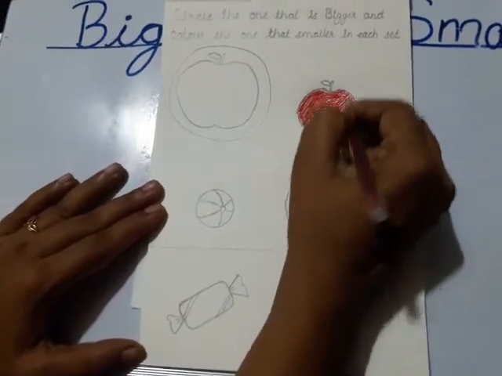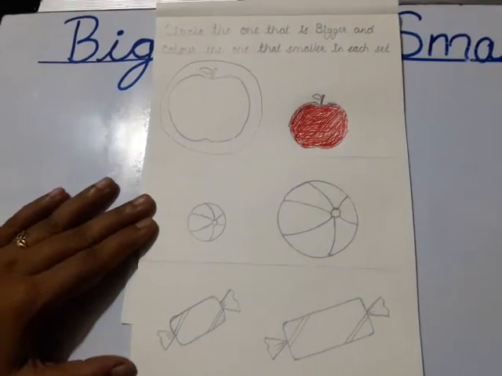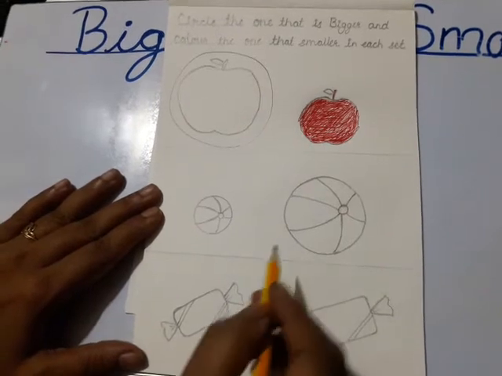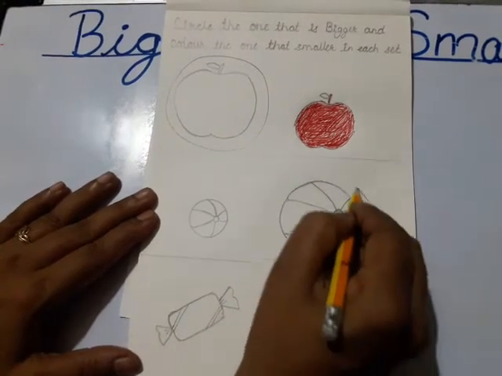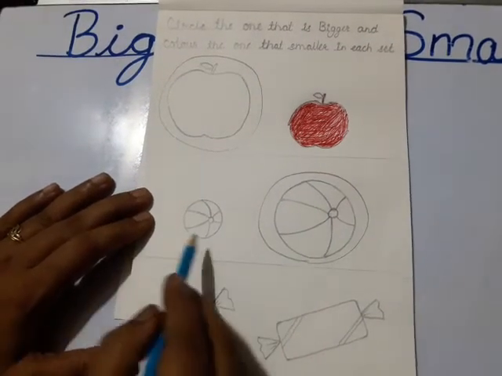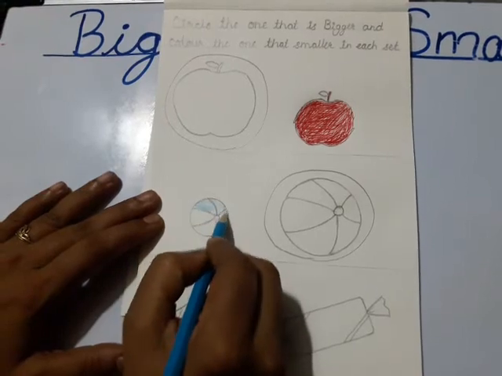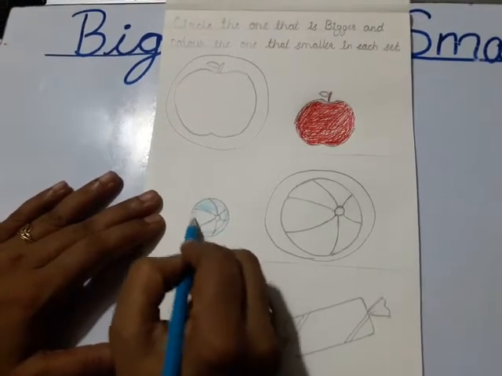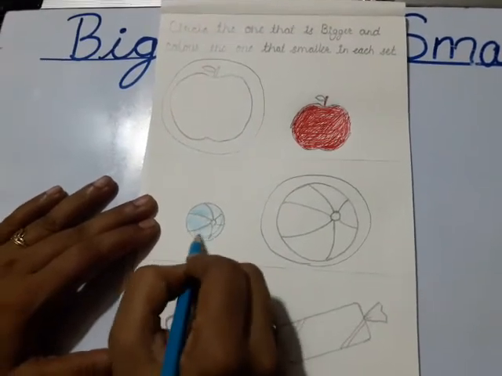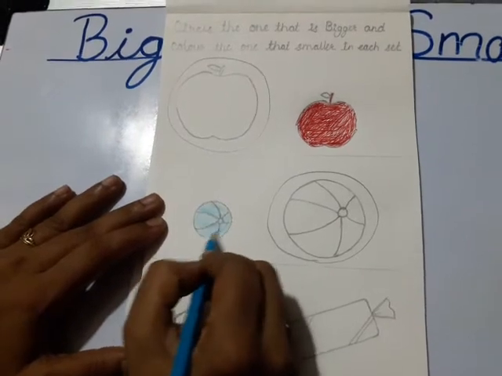Okay? Now, in these two balls, which is the bigger ball? This one. So circle this ball and color this smaller one, right? So color this ball because it's smaller. What is the question here? Circle the big one and color the smaller one.